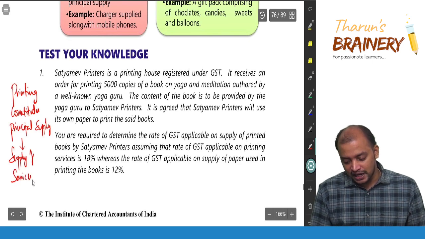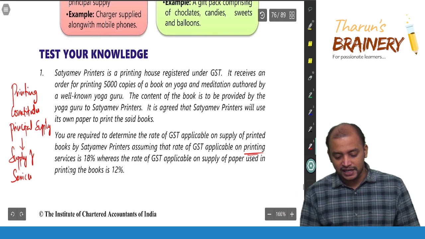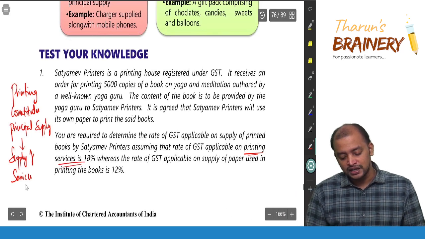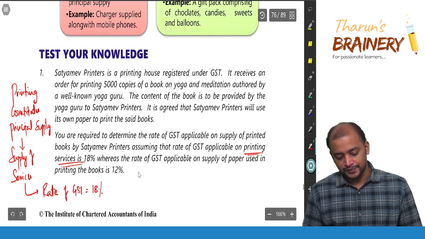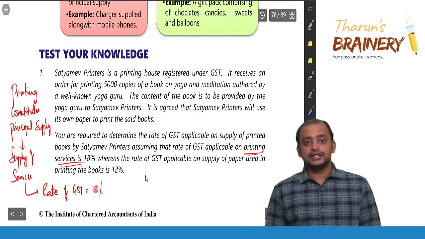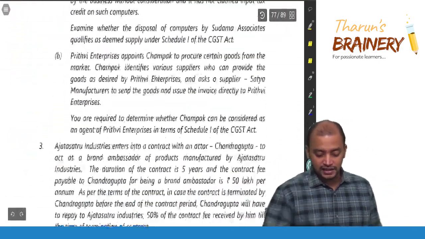So, what will be the rate that will be taken? Printing is taxable at what rate? 18%. So, therefore, the rate of GST in this case is 18%. This is the answer that is given.